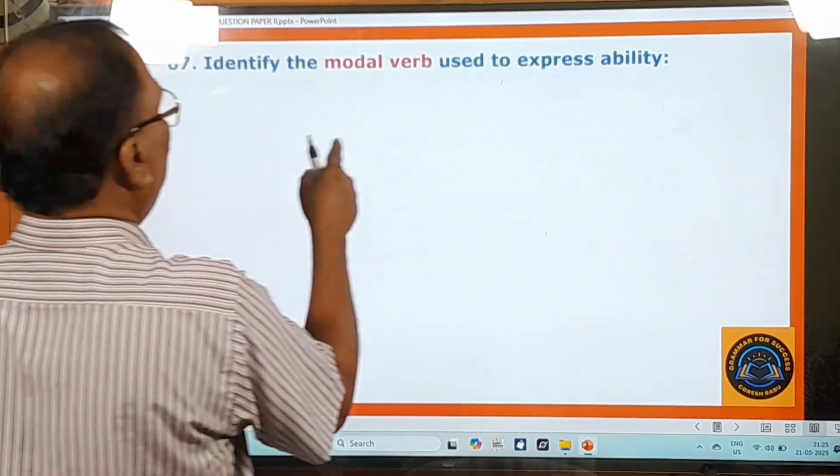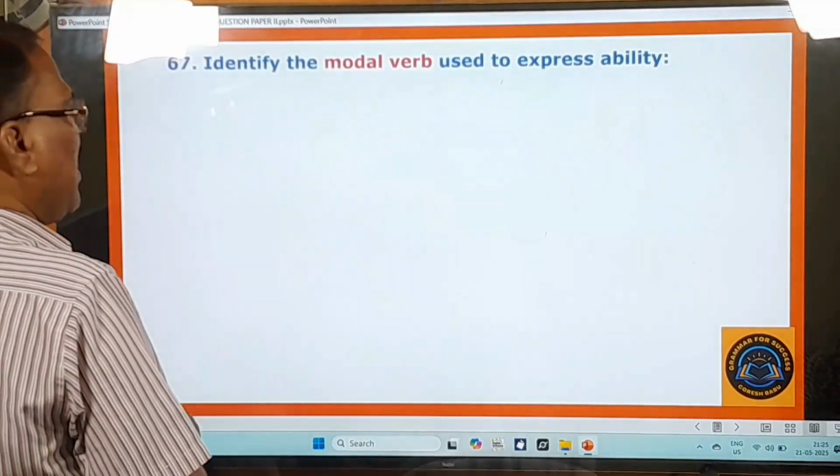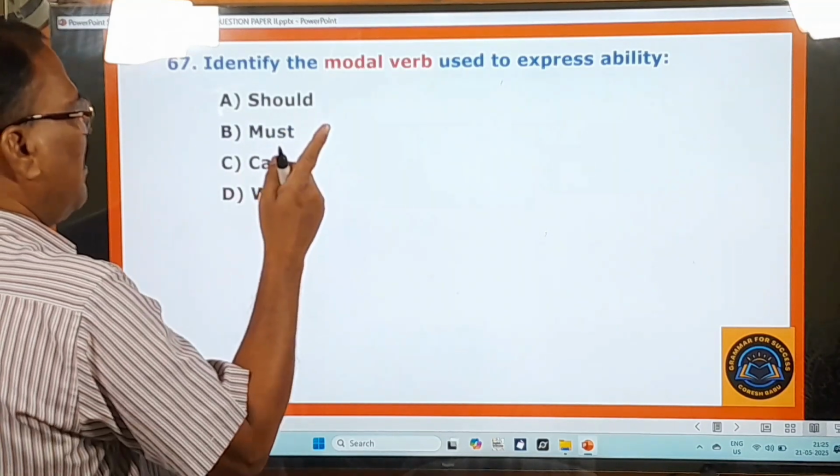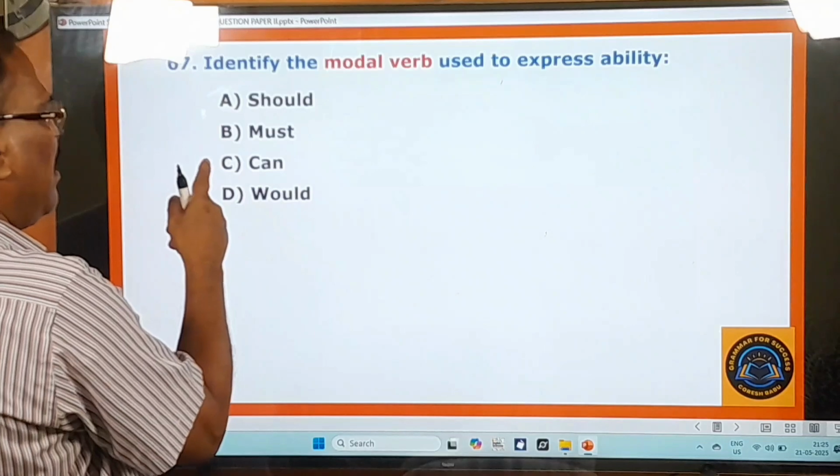67th question, identify the modal verb used to express ability. What is the modal verb which expresses ability? Should, must, can, would, right?